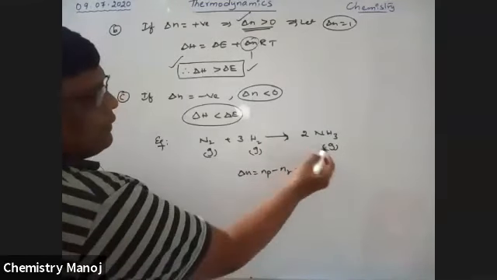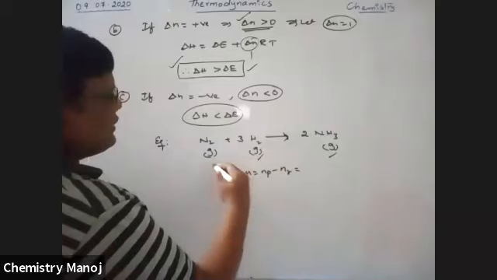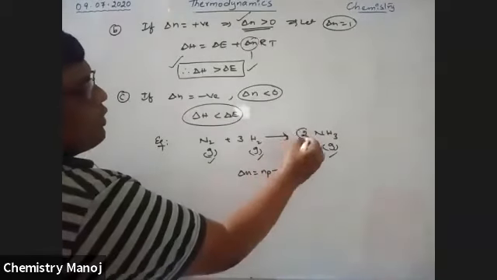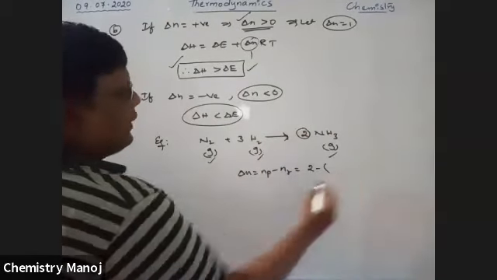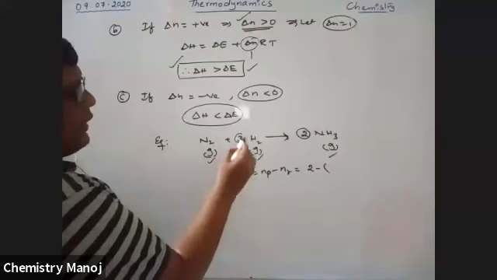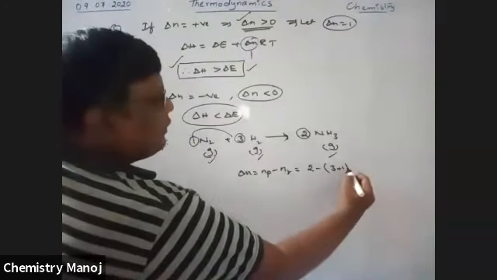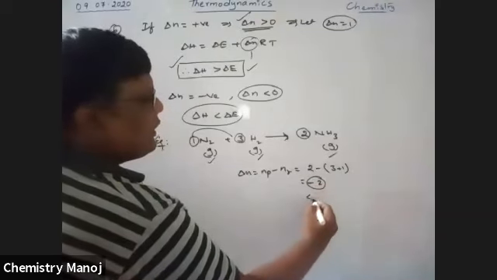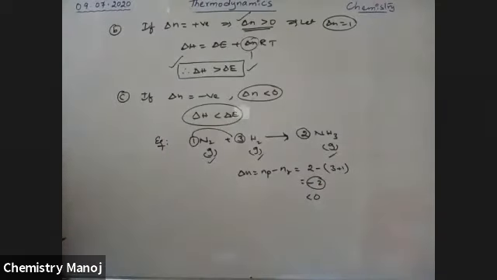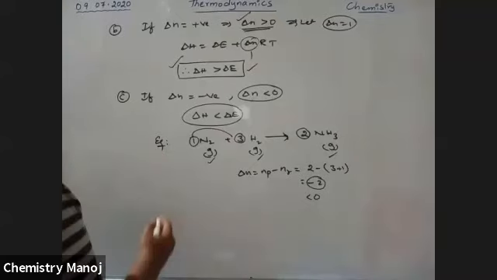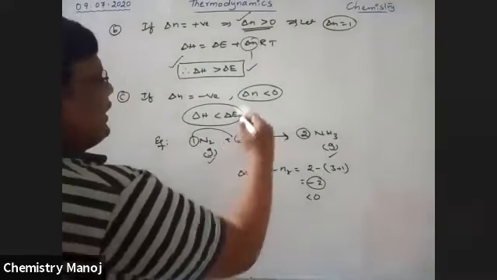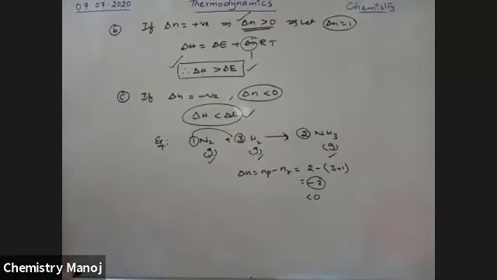We consider all of these as gases. Product moles are 2, minus the total moles of reactants, 3 plus 1, which is 4. That is equal to minus 2, which is less than 0. Therefore, for this case, delta H is less than delta E.